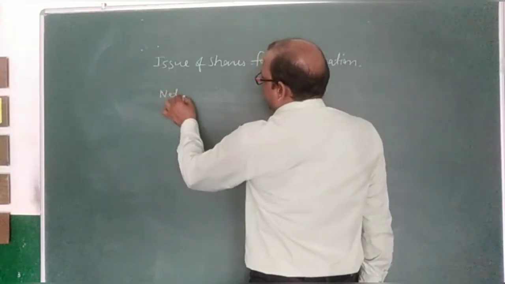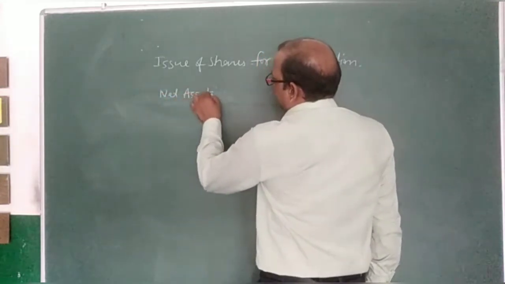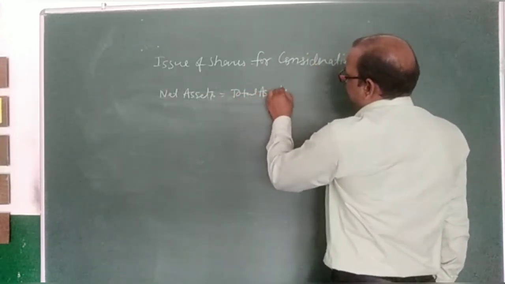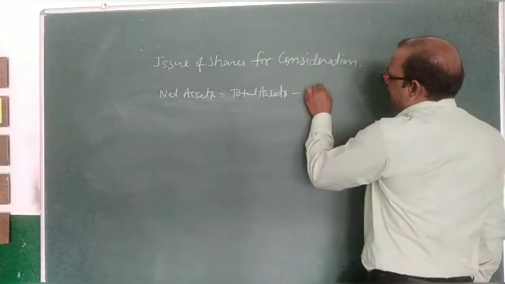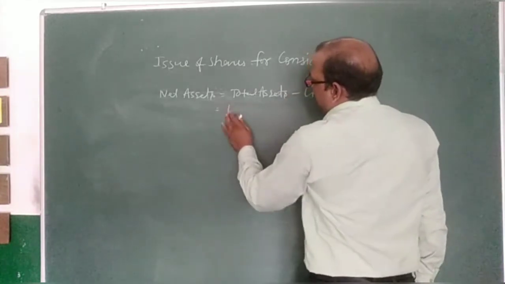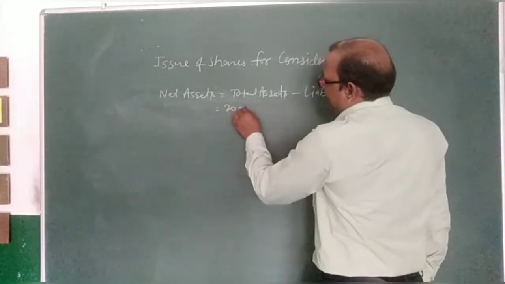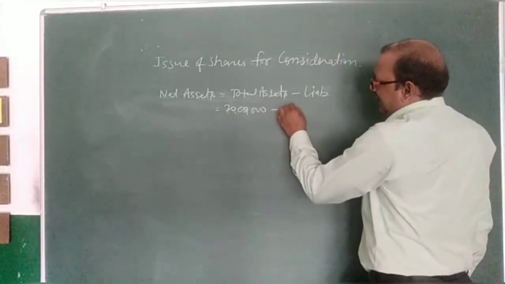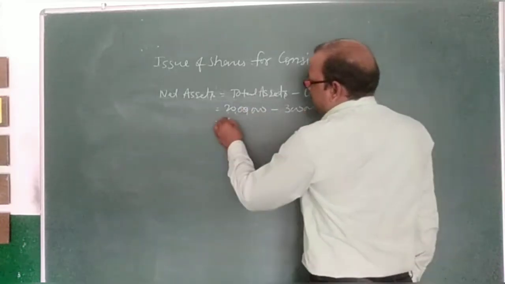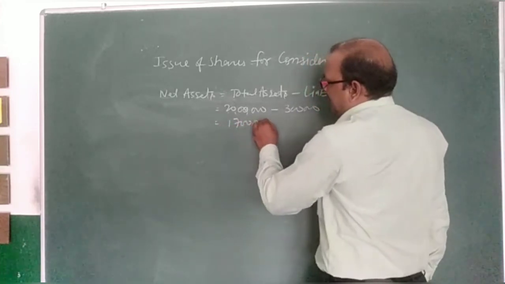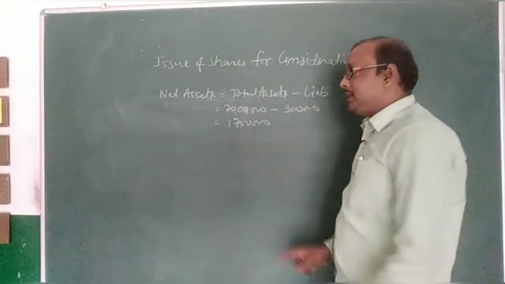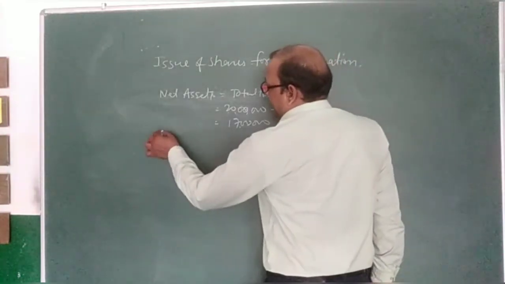So firstly calculate the net assets. Net assets means total assets minus liabilities. So total assets acquired is 20 lakh and liabilities are 3 lakh. So net assets are 17 lakh, and purchase consideration price is 15 lakh.